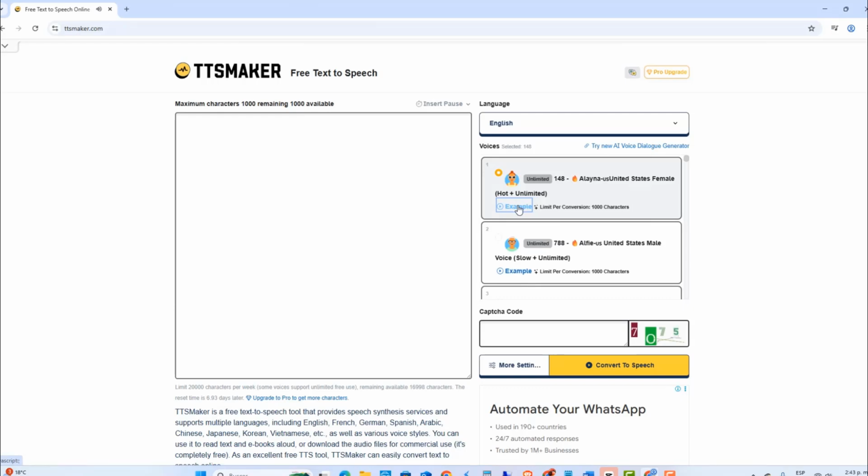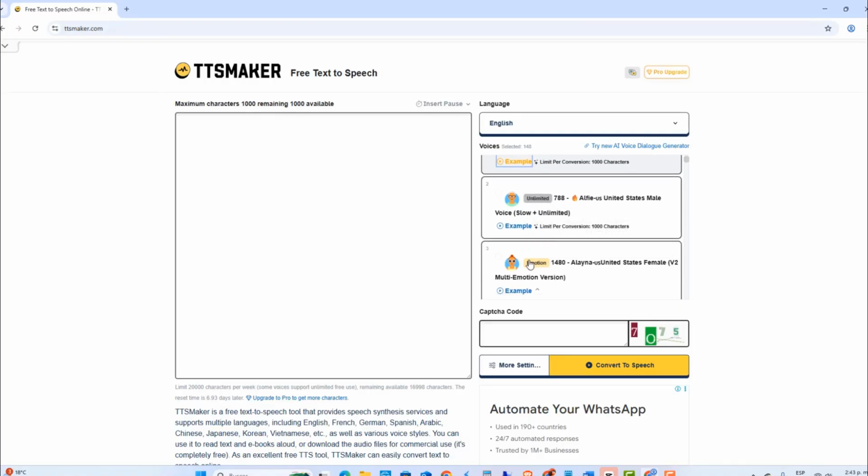TTSMaker is a text-to-speech tool, a professional AI voice generator dedicated to delivering high-quality voice synthesis services. Others even allow you to choose an emotion, such as friendly, calm, or angry, to bring more life to your narration.